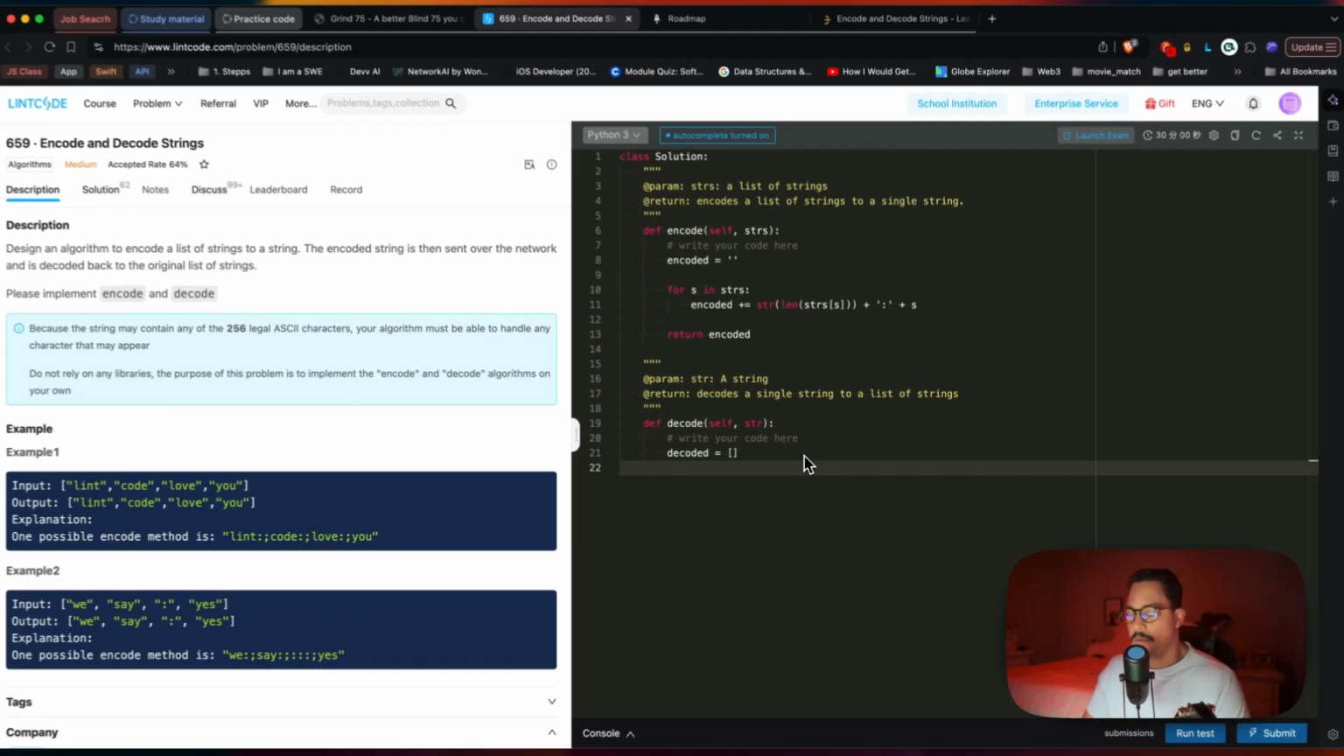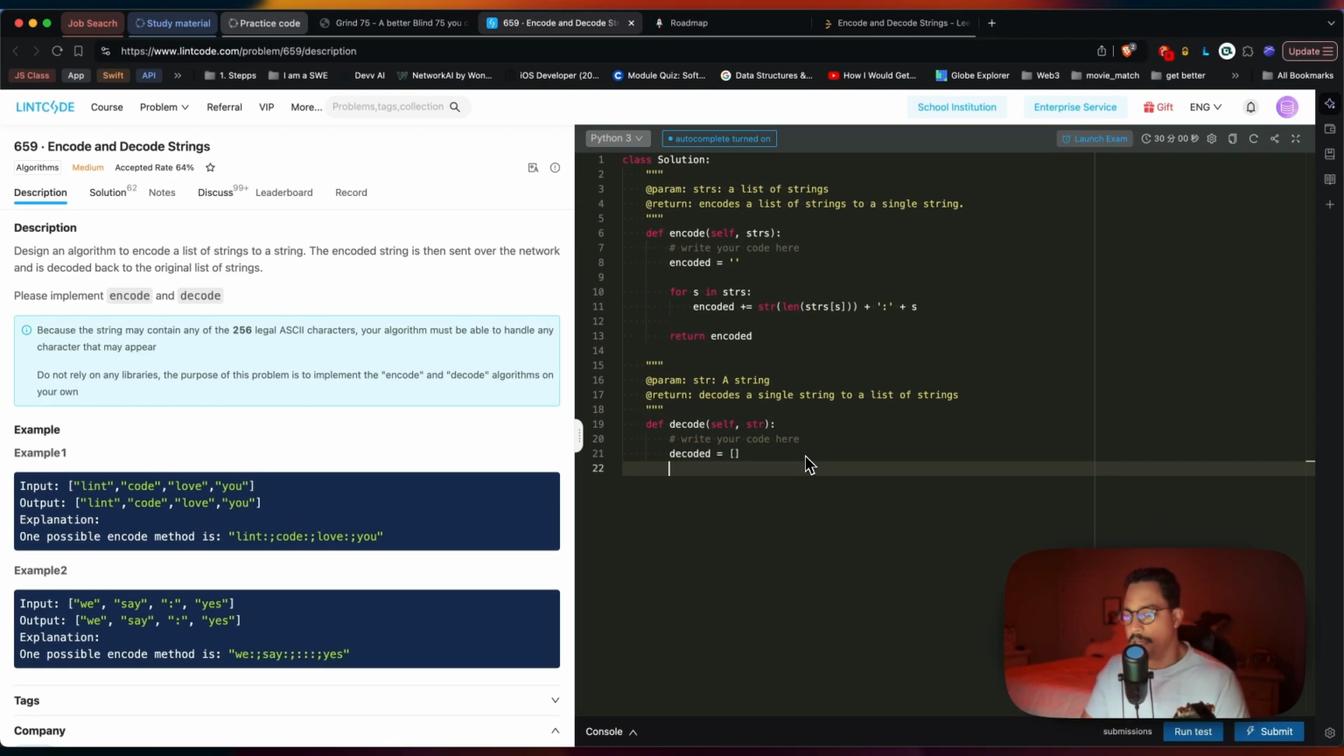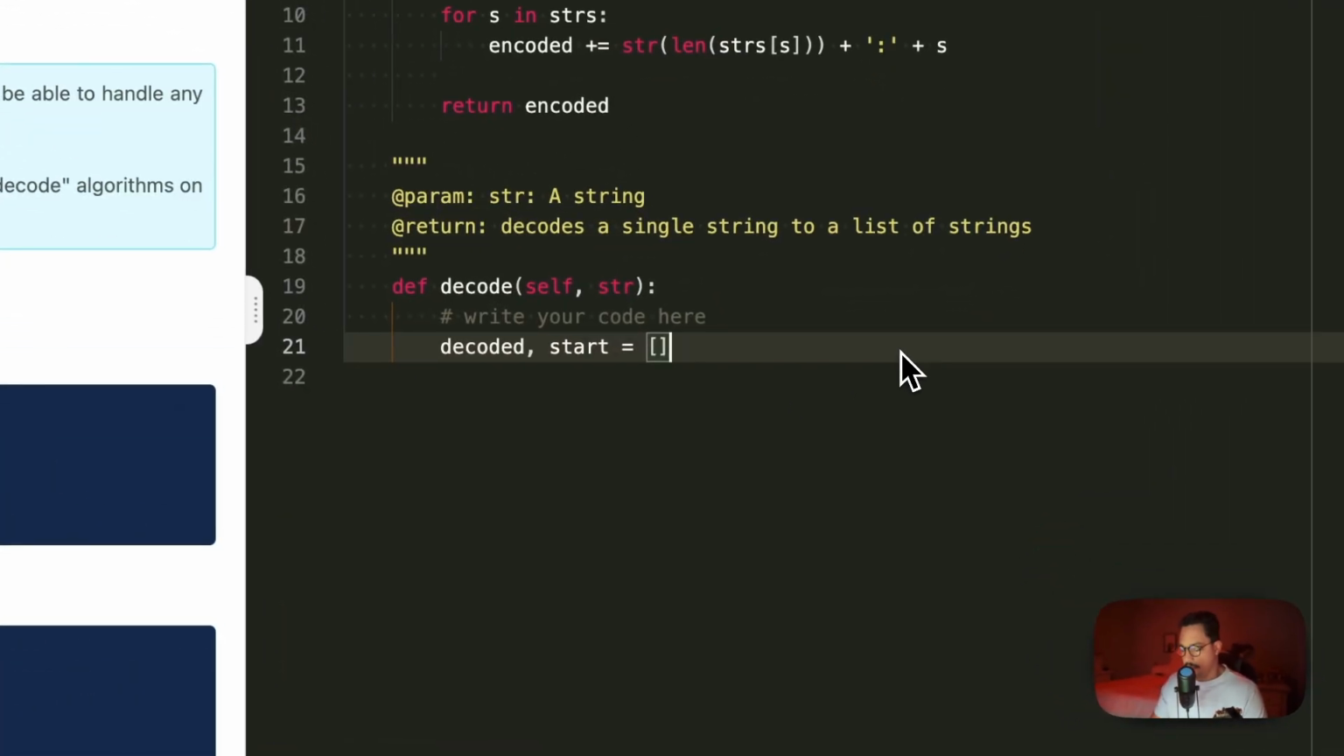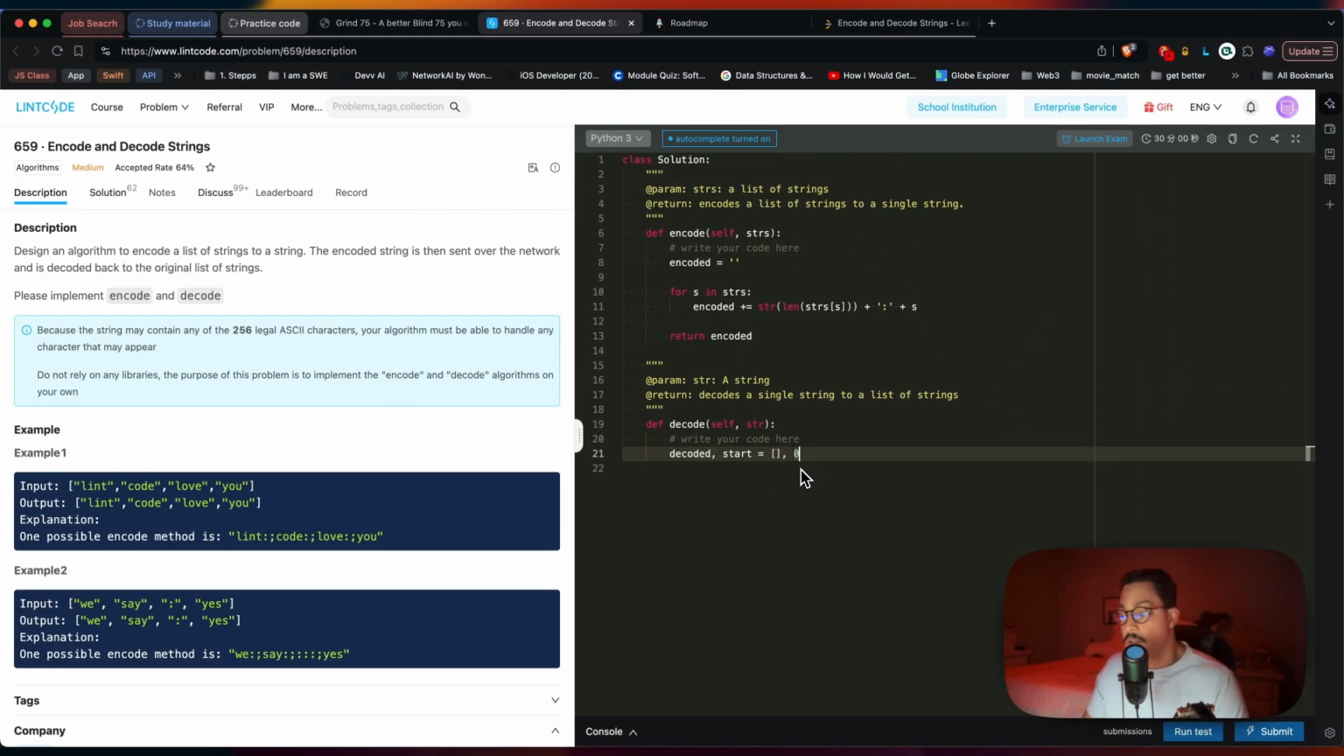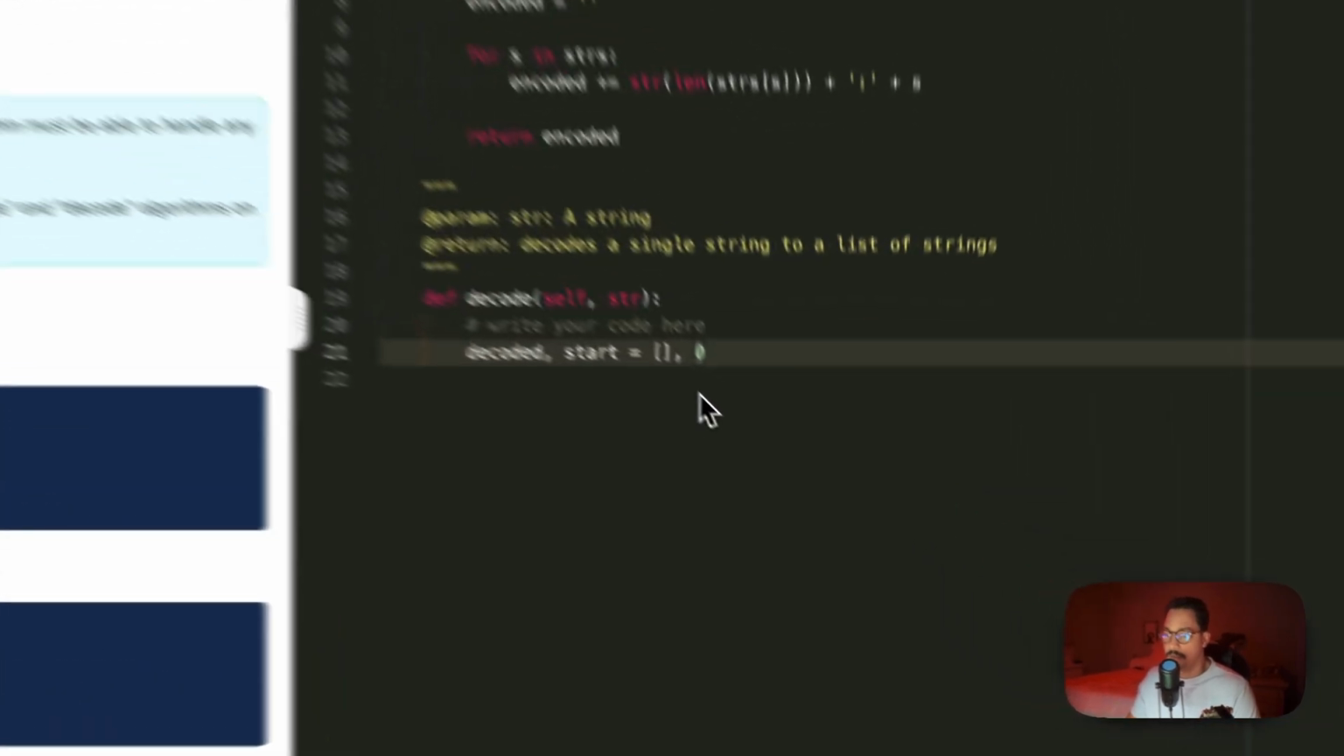And what else did we say we were going to need? We're also going to need pointers. I think I can do it this way. I could say decoded, comma, start, and it's going to start positions here. So I'm just declaring two different things here. The decoded is going to be equal to this array, and the starting point, which is our first pointer, is going to be equal to 0. 0 is always going to be the index of the initial value we're looking for.